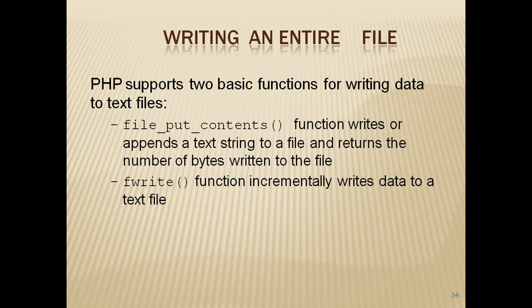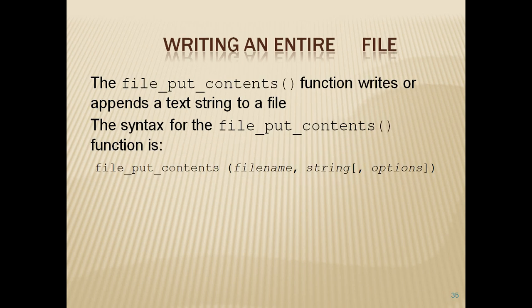Files are opened in PHP using the fopen command, and it takes two parameters, that is the file to be opened and the mode in which to open the file. The function returns a file pointer if successful, otherwise 0, that is false, will be returned. So files are opened with fopen for reading or writing. If fopen is unable to open the file, it returns null. That can be used to exit the function with an appropriate message.